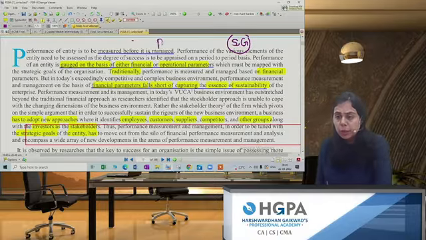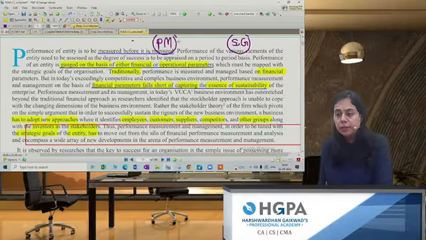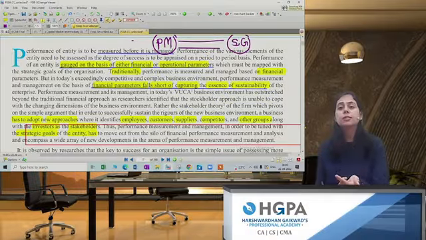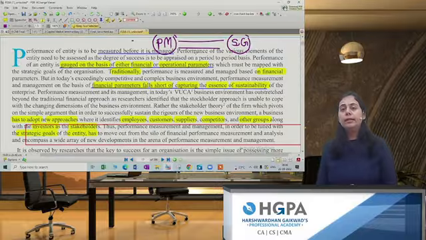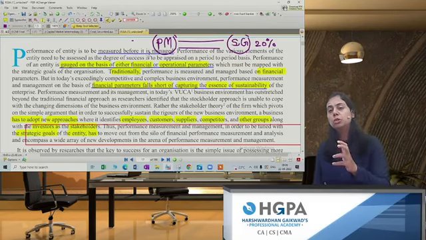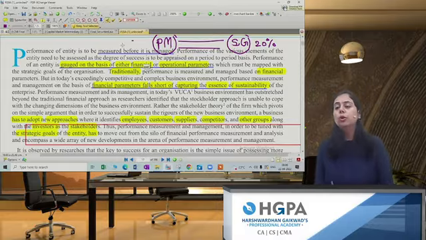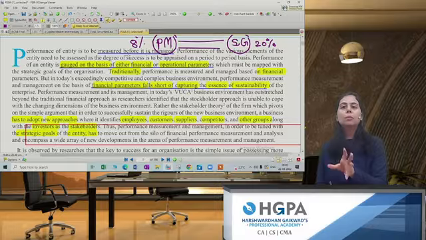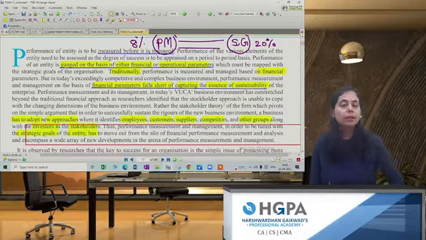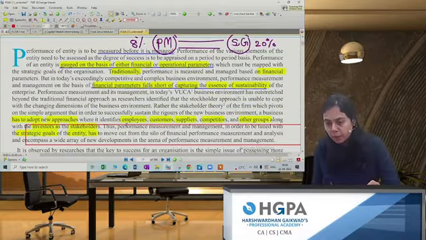Now, whenever we are doing performance management, definitely we need to take care that we are in sync with the overall entity's strategic goal. Like for example, the overall entity's strategic goal is 20% profit to be achieved. But in performance management, we are spending a huge amount of money, because of which our profit margins are going down and it is only coming to 8%. This will not make sense. So what are they telling? Whenever a company does performance management, it will work as per the entire entity, as per the requirement of the entire company.